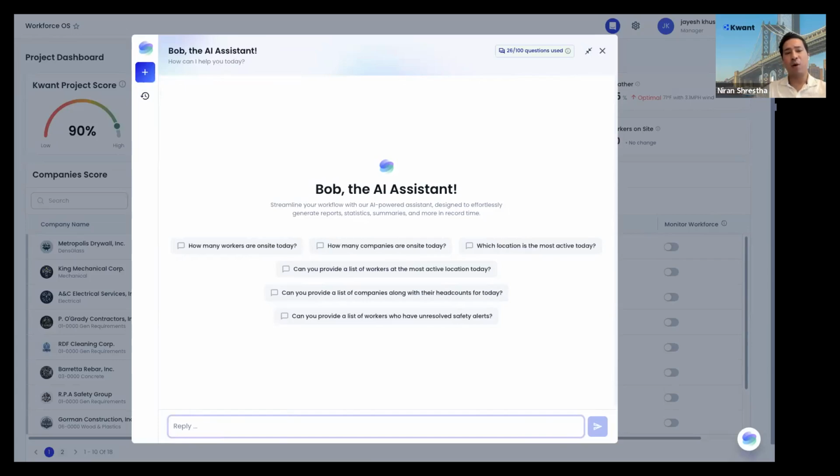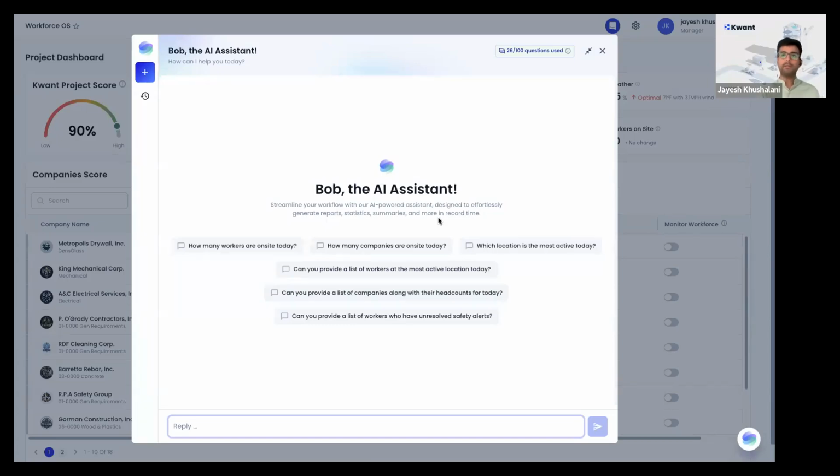So where does this go towards in phase 2, Jay? Like, are we looking at Bob replacing half the super's work? Where are we going towards with the phase 2 of Bob? Yeah, so our idea with Bob is that we want to streamline a lot of work that the super does on site. I think the super's job should be focused on managing the job site rather than doing these spreadsheet reports. So we want to help the super in their day-to-day work to help generate these reports quicker and faster.